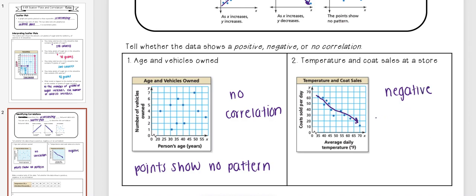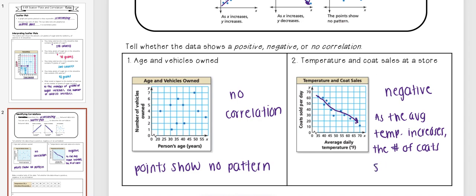So we see as the average temperature increases, the number of coats sold decreases. And that makes sense. As it's getting hotter outside, people are going to be buying fewer coats.